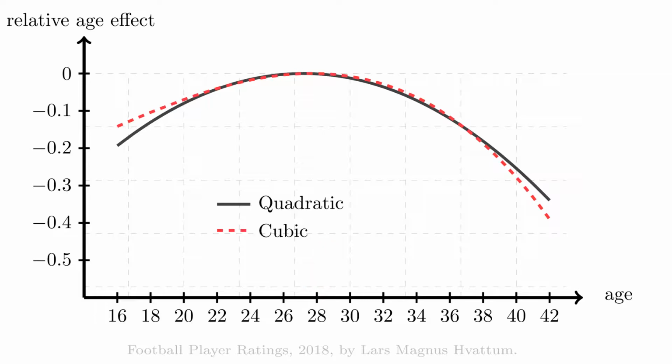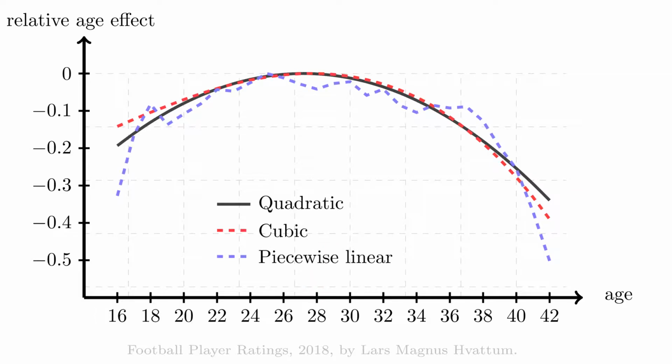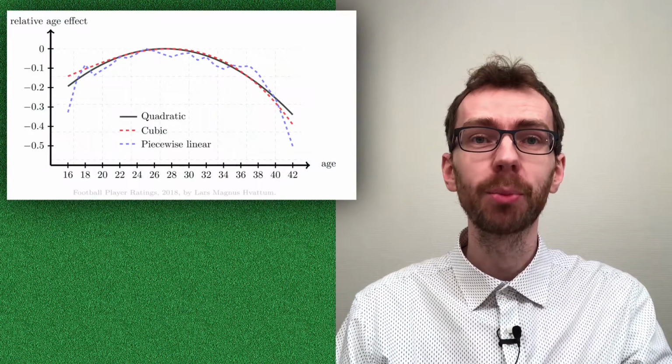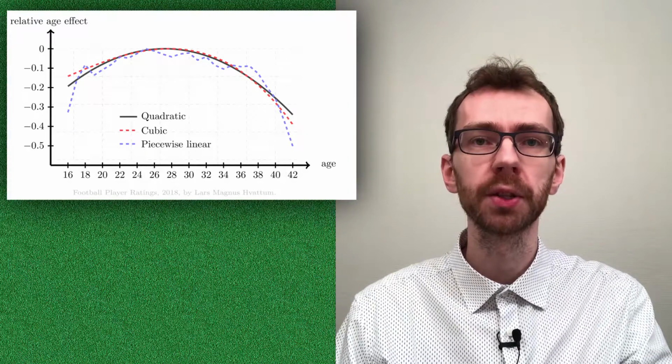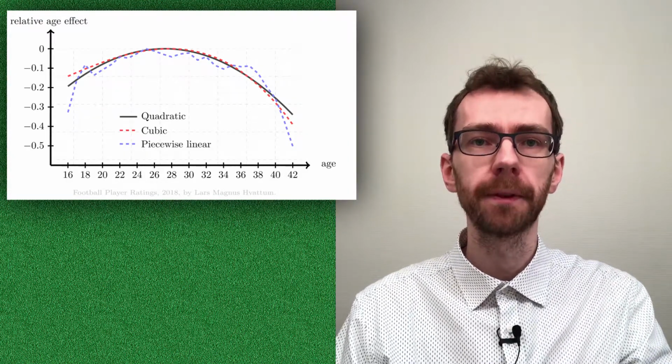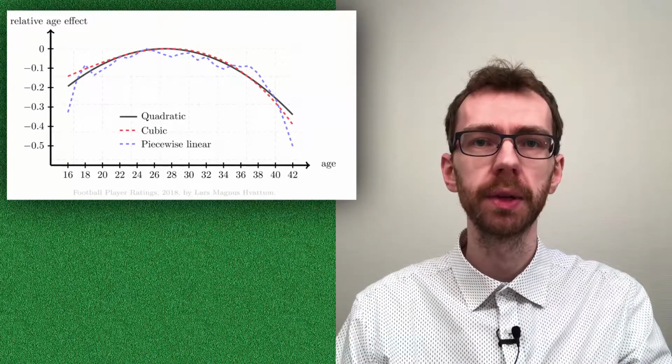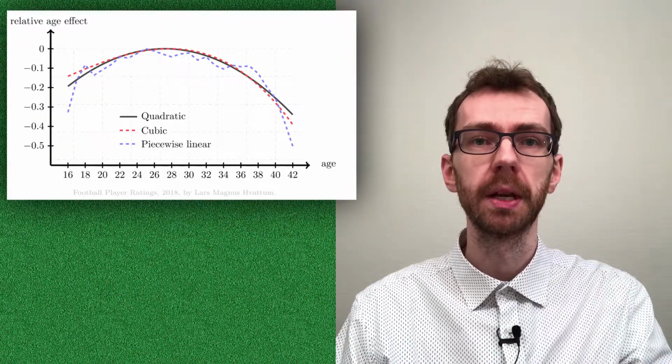While the quadratic and cubic function look very similar, the piecewise linear age profile has a somewhat different appearance. First of all, it's noisier, with some ups and downs that do not look quite right. However, these kinks are relatively small in size and do not deviate very much from the quadratic and cubic curves. Furthermore, the piecewise linear curve clearly is steeper for younger and older players. So which is more important, to have a cleaner curve with less noise, or to be able to identify the more aggressive increase and decrease by younger and older players respectively?